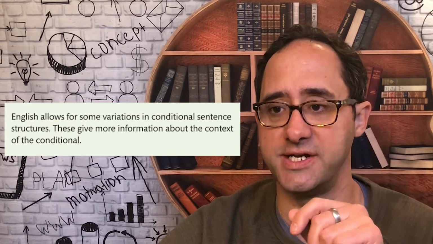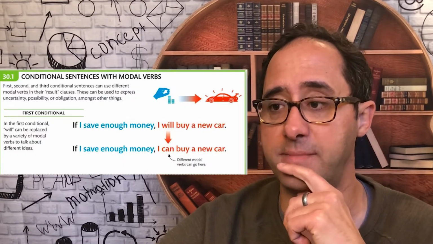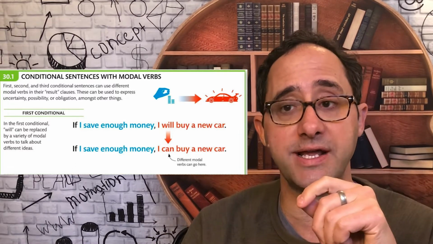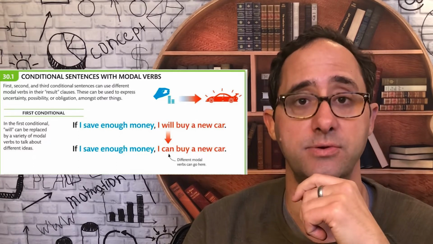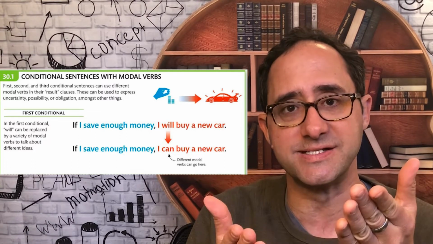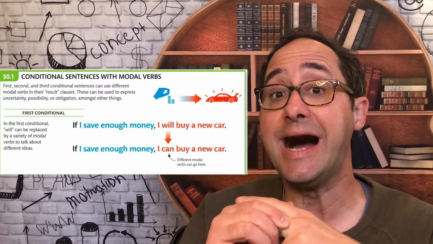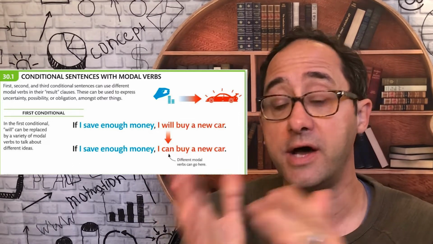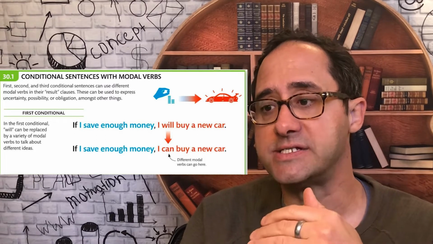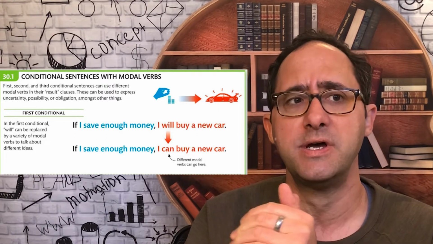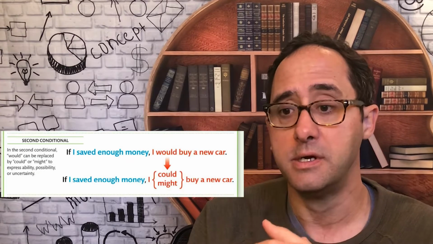Let's look at the first conditional. If I save enough money, I will buy a new car. If I save enough money, I can buy a new car. What's the difference between these? One is "I will." The other is "I'm able to." The other that we'll use is "I might." Not just that I'm able to, but there's a chance that I'm going to do it.